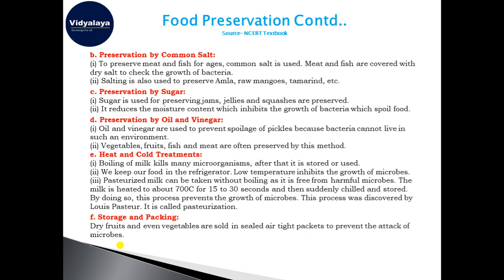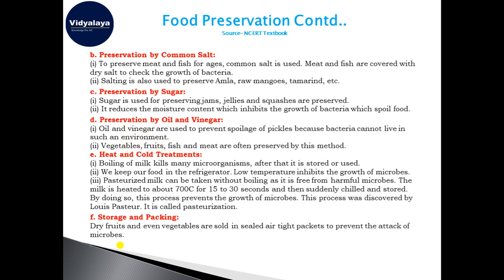You must have seen canned foods kept in cans and bottles. In those cans and bottles there is some vinegar solution and some oil, which help in the preservation of the food. You can see this diagram, a picture of different kinds of pickles preserved by oil and vinegar.